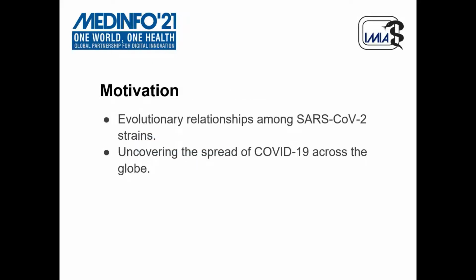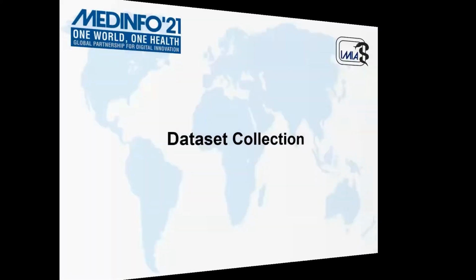So the motivation behind this study is to find out the evolutionary relationship among the SARS-CoV-2 strains that were sequenced up until April 2020. And we also wanted to uncover the spread of COVID-19 across the whole globe using the evolutionary relationship of the SARS-CoV-2 strains.